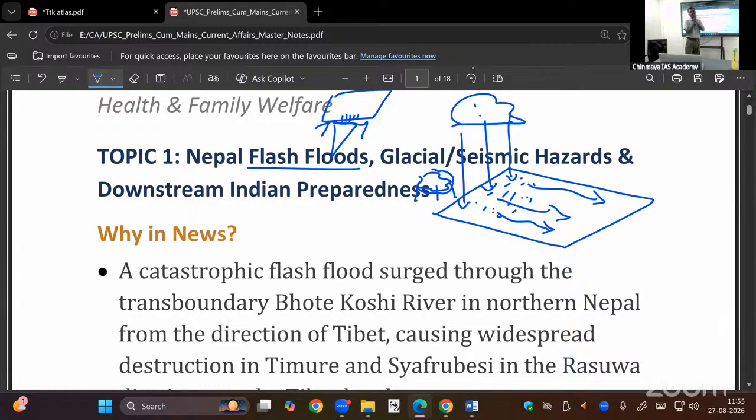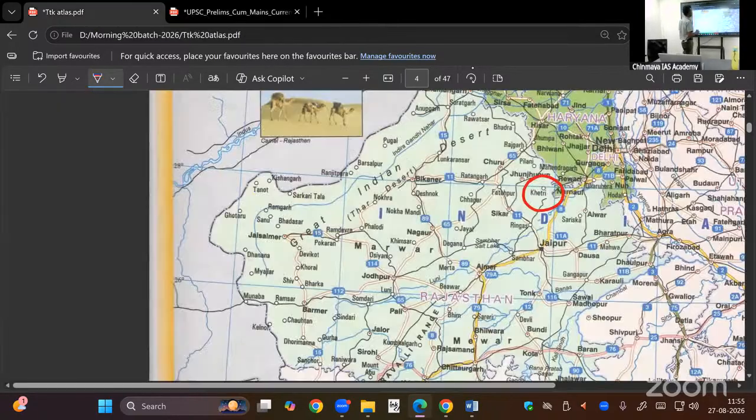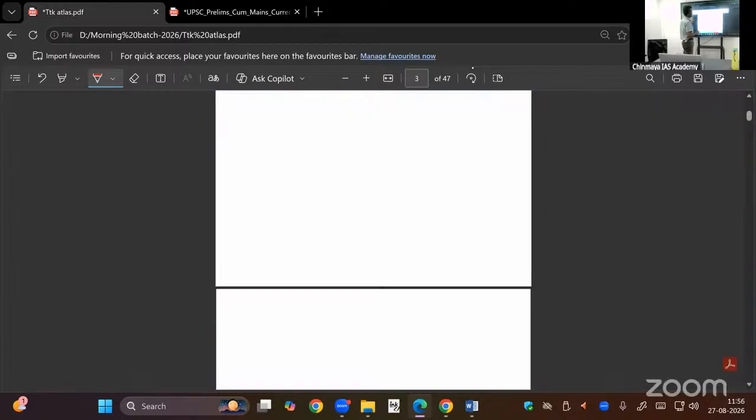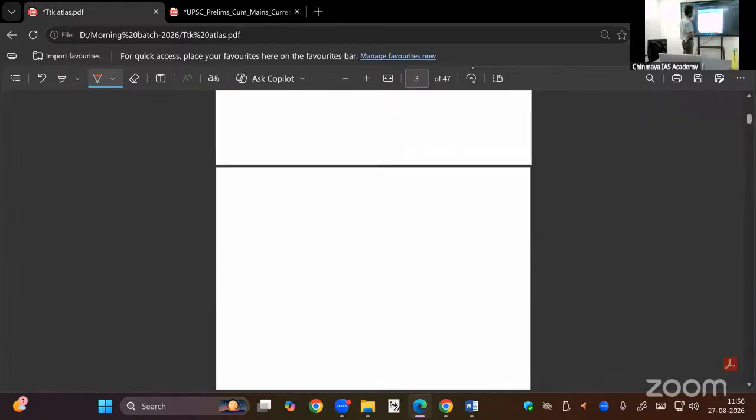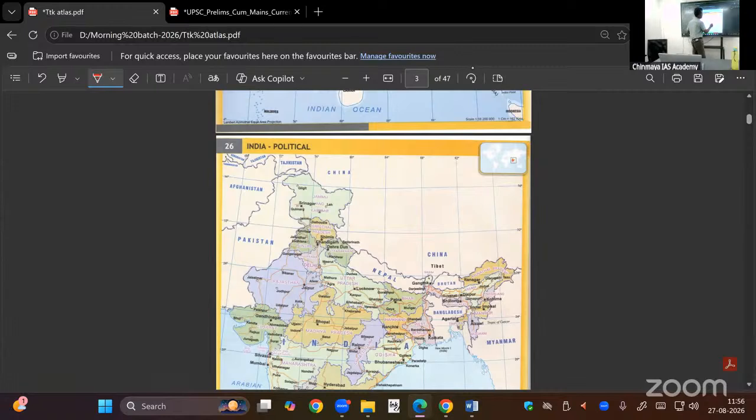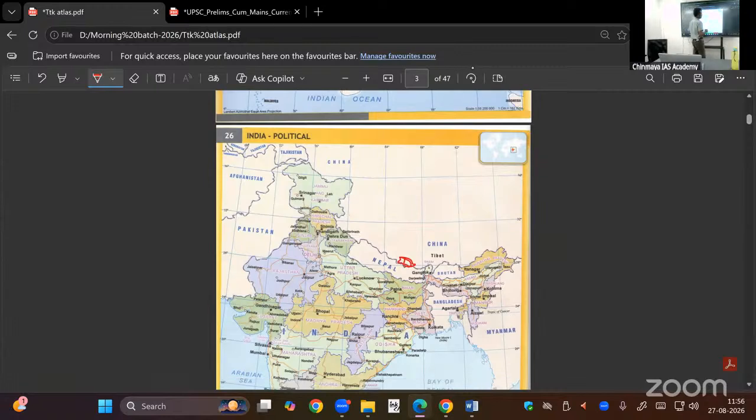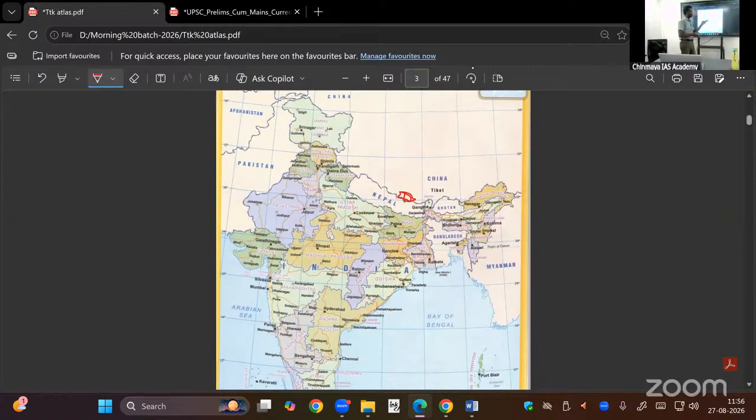Water came from the Tibetan region because during winter snow accumulated here. Now during summer, April, May, dry summer, June, July, August, monsoon. But monsoon reaches this area in the month of July only. So here, melt water,